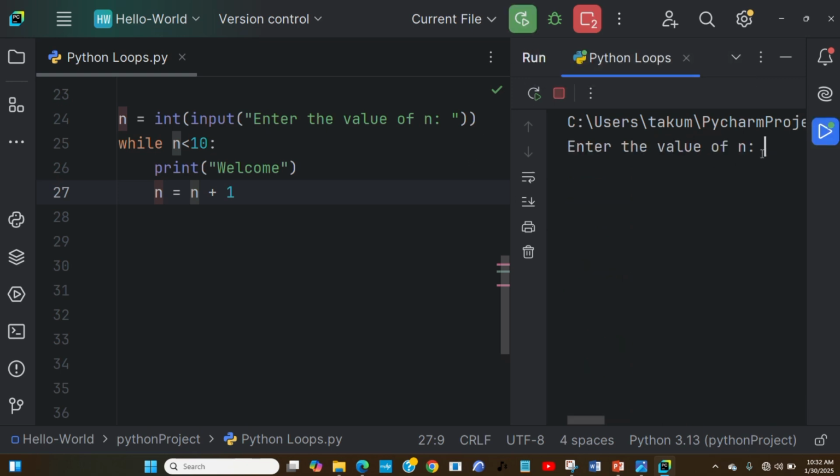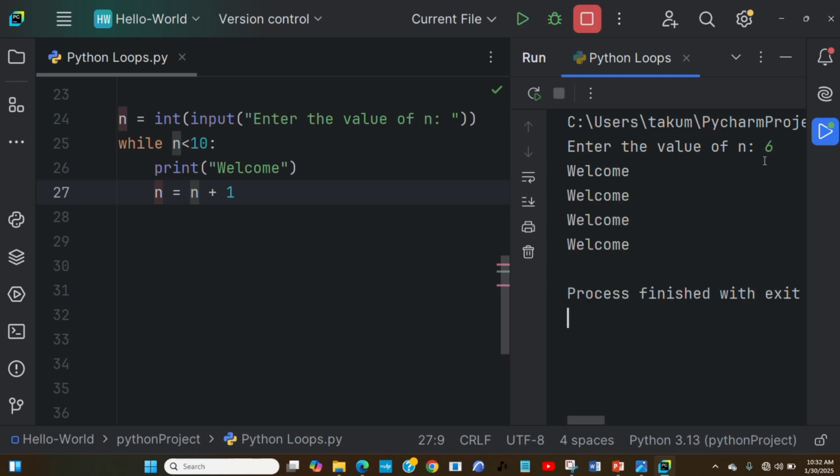So let's say I'm given the initial value now. Let's say I'm taking 6. If you press enter, look at what is going to happen. It's going to print now from 6 to what? To 9. So that is why you see from 6 to 10. If you count, you're going to have 6, 7, 8, 9. Because we have given that the initial value should start from the 6th position. So that is what happened.